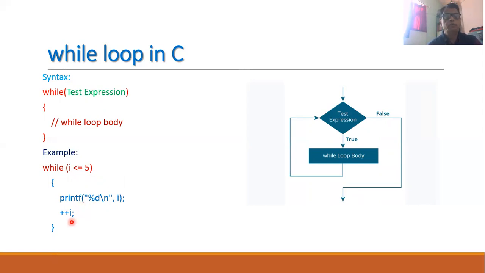So within the body of the loop, you have to write the statement in such a way that at some point of time, this test expression should return a false value. Now this loop will be repeatedly executed as long as i is less than or equal to 5. As soon as i becomes greater than 5, the loop will be terminated and the control will be transferred to the next statement of the program.